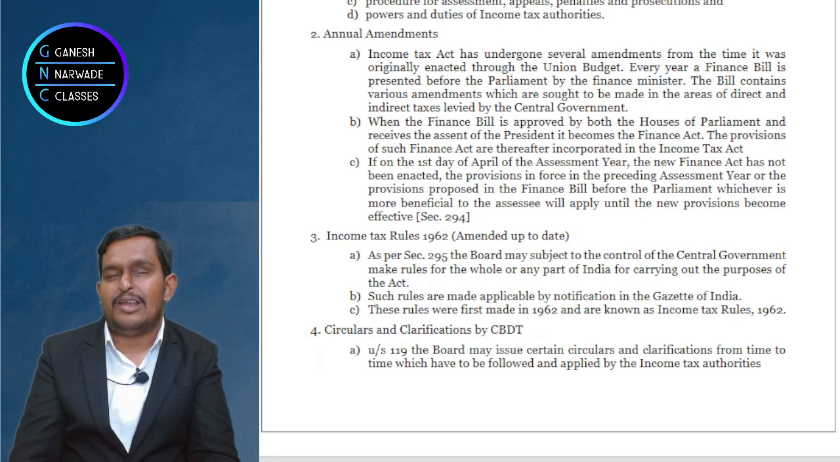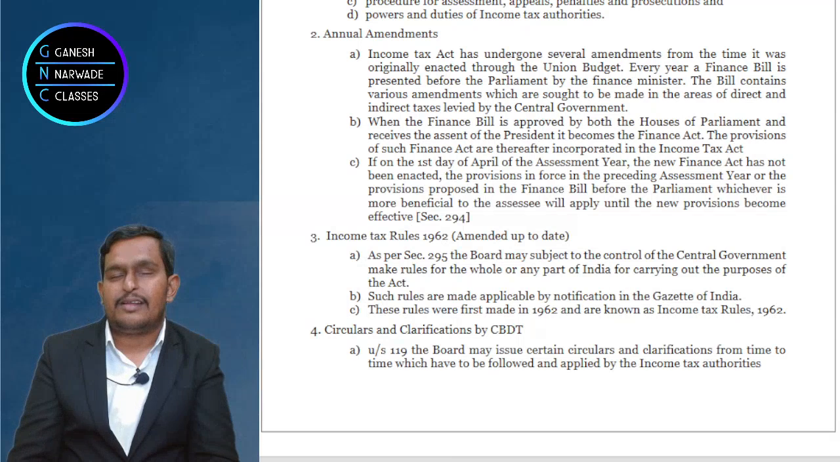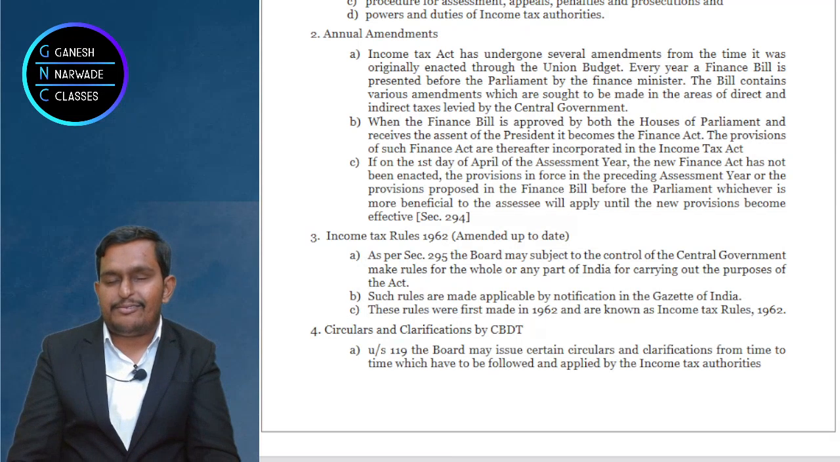I don't feel you will have doubt. With this clarity we are working, and I know with this you will be successful in your exam preparation. Only thing, don't lose the focus. Right? Now, with this we understood what annual amendments are.